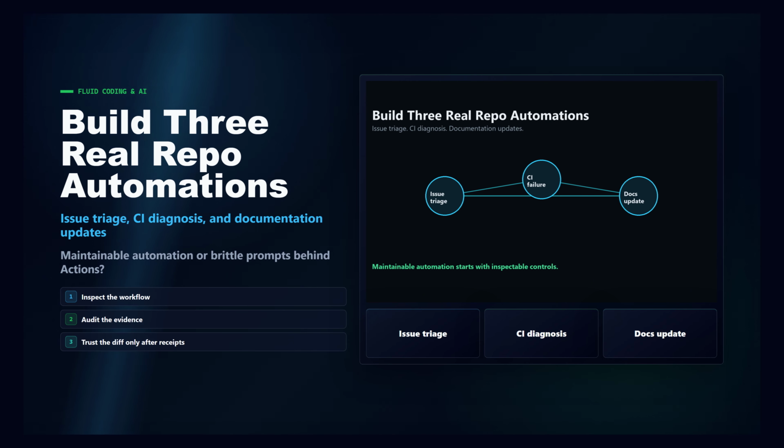Today we are building 3 real repo automations: issue triage, CI failure diagnosis, and documentation updates. The test is not whether an agent can write text. The test is whether the workflow becomes maintainable automation or just hides a brittle prompt behind GitHub Actions.